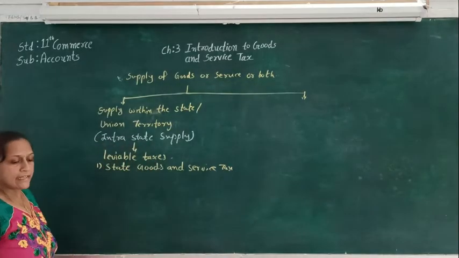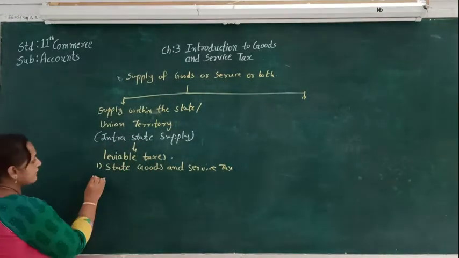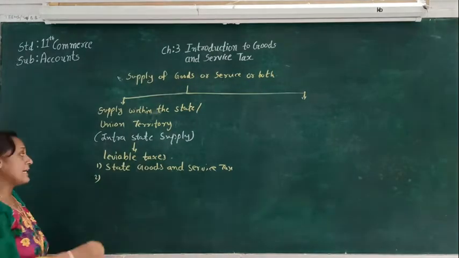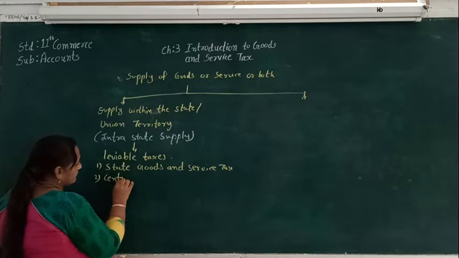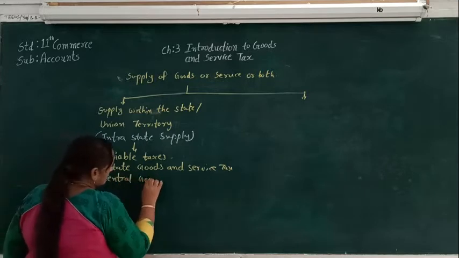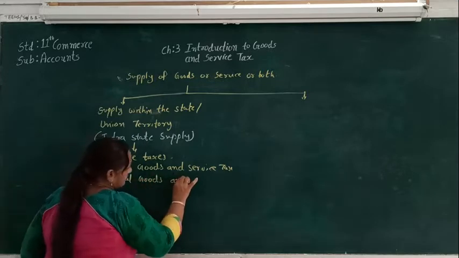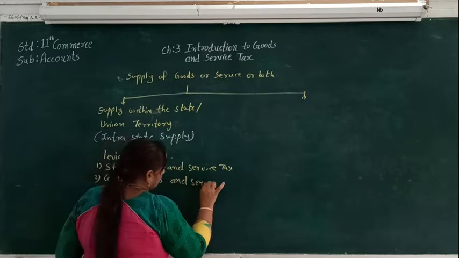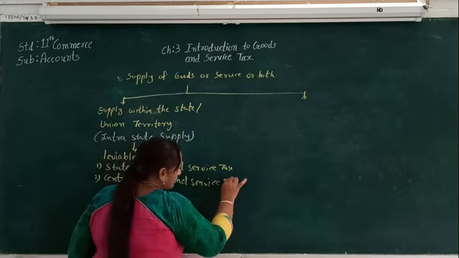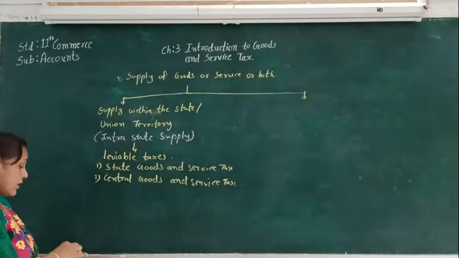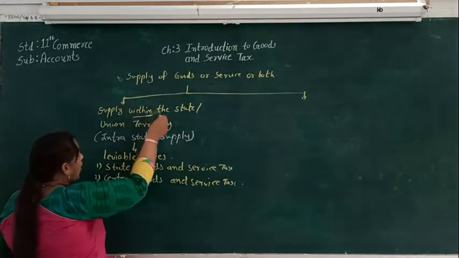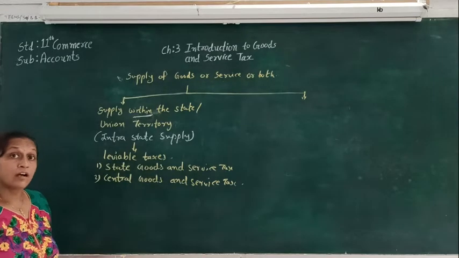And the other tax that is levied is central goods and service tax. So this is for the supply of goods and service within the state or union territory.